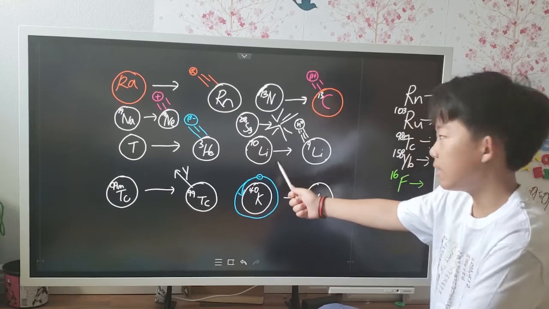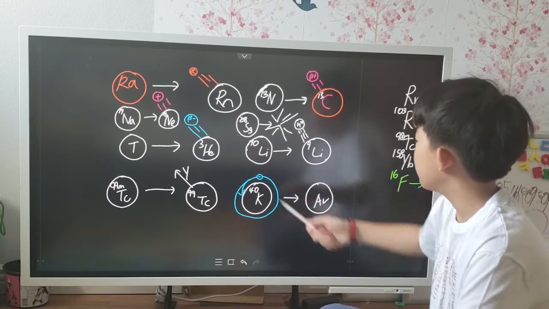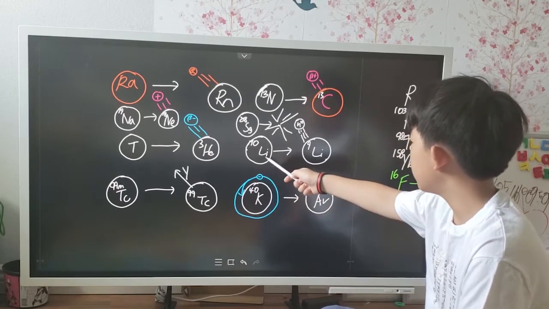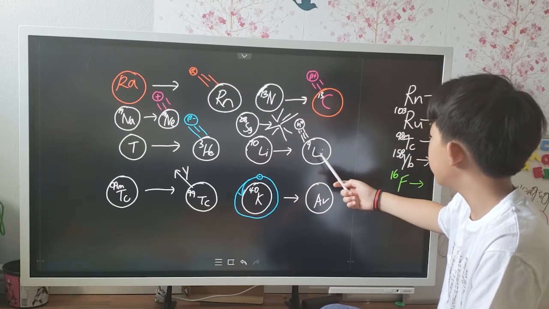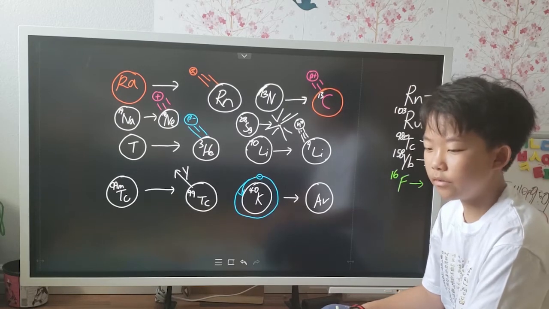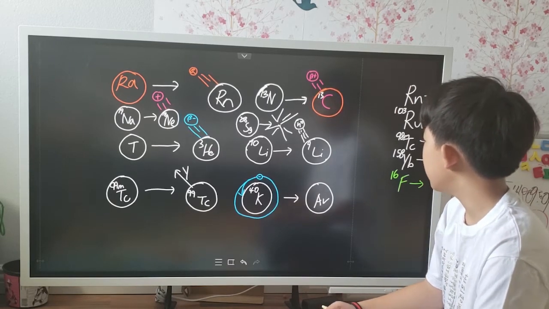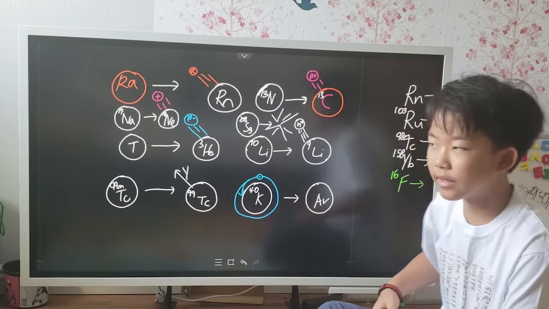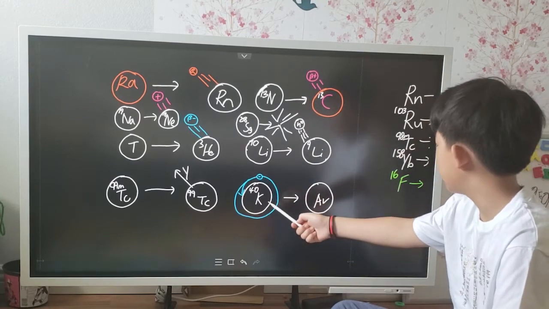Next is the neutron emission. Now here the isotope lithium-10 will emit a neutron and become lithium-9. Lithium-9 is also unstable, so it will keep decaying. Next, our last one is the electron capture.